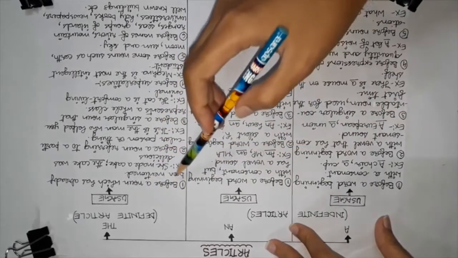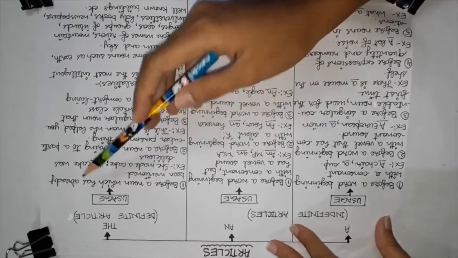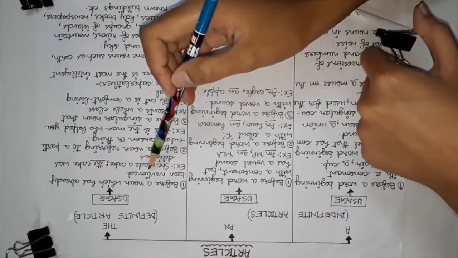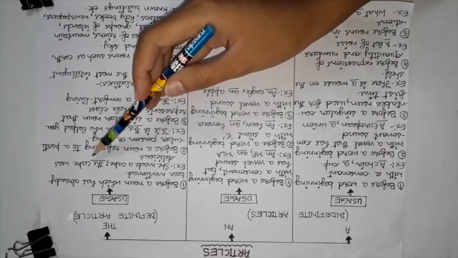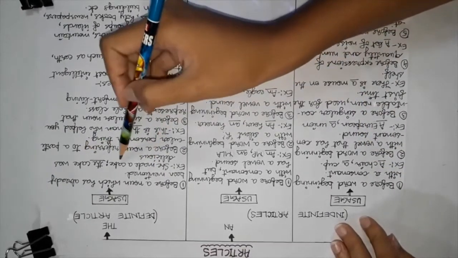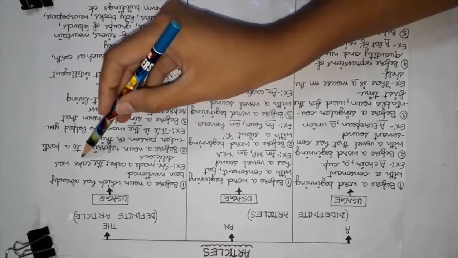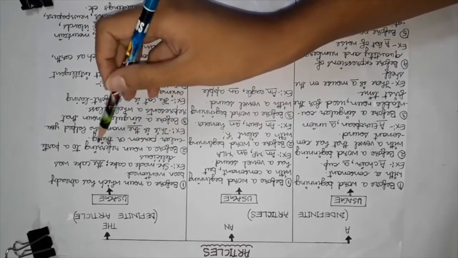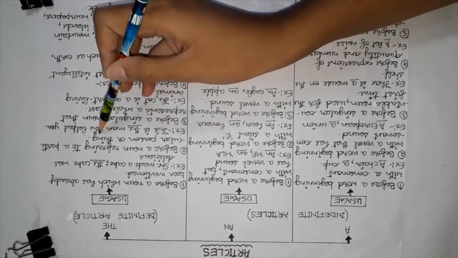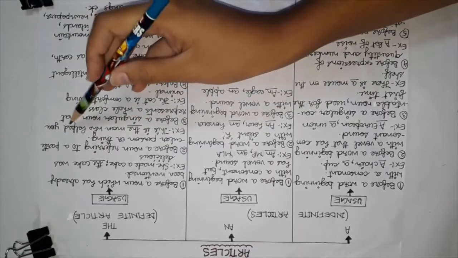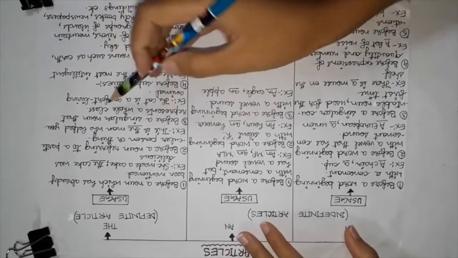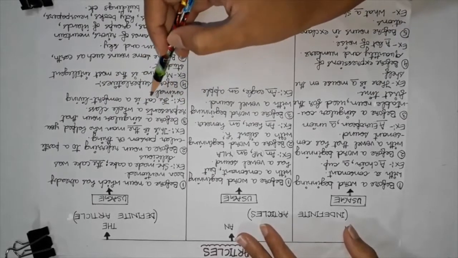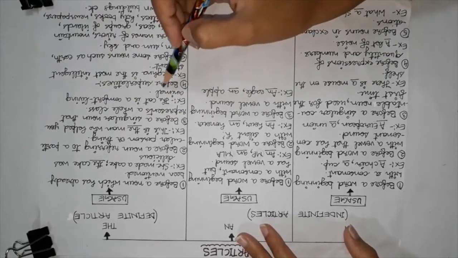It is used before a noun which has already been mentioned. For example, she made a cake. The cake was delicious. Cake is already mentioned, but again the cake is there, so we use the definite article. Before a noun referring to a particular person or thing: this is the man who helped you. Before a singular noun that represents a whole class: the cat is a comfort-loving animal.